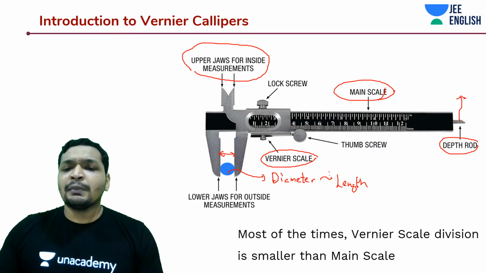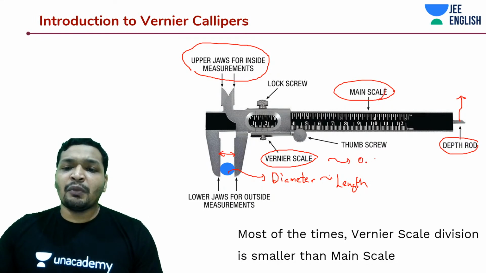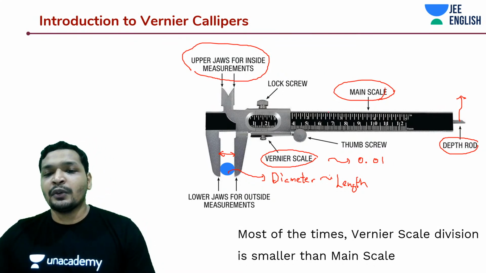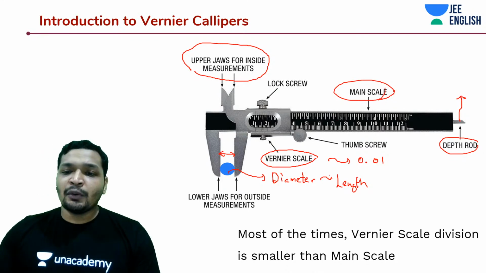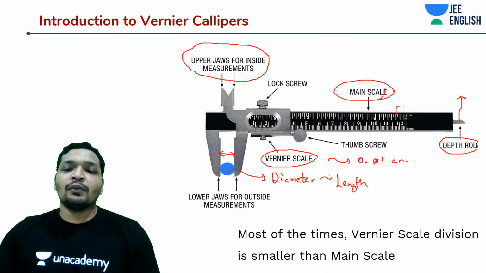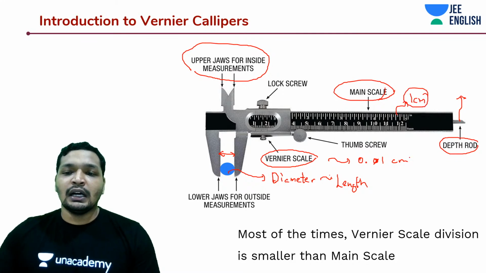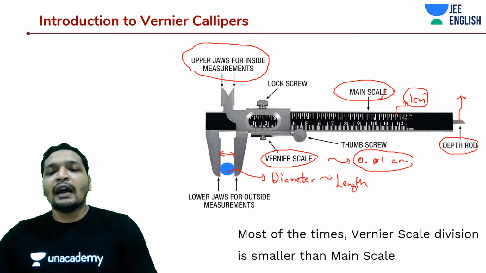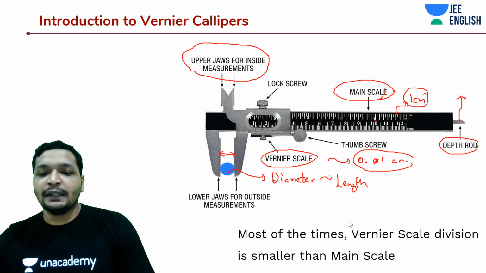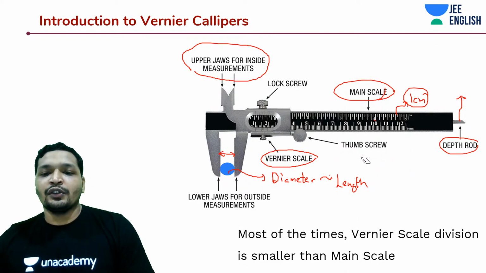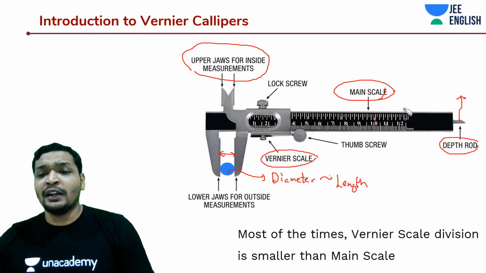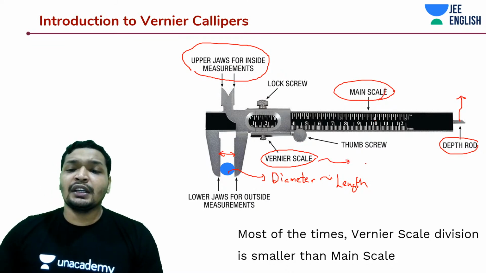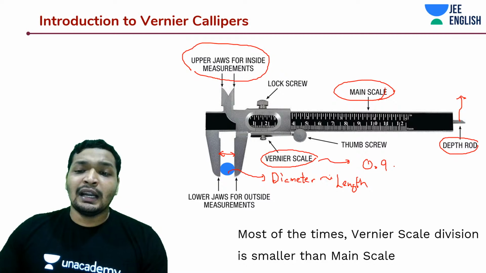So typically in this case, maybe your Vernier scale is something like 0.01 mm. So if this is 0.1 mm, this is going to be 1 mm. Okay, so if this is 0.1 centimeters, then this scale can only measure 1 centimeter. So things like this are designed, not exactly like this. We'll understand how this works. But they have near about the same kind of reading, and we are going to do something interesting. It's not 0.1 mm or 0.1 centimeters. Your Vernier scale is only capable of measuring 0.9 centimeters.